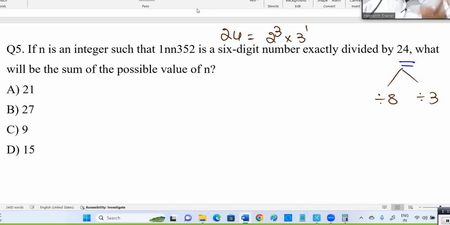12 is the example. But let me check any number divisible by 3 and 8. Definitely it's divisible by 24. You try any number. If it is divisible by 3 as well as 8, then damn sure it's divisible by 24. I guarantee that. And what is the divisibility by 8 rule? Last 3 digits. 8 is 2 cube.